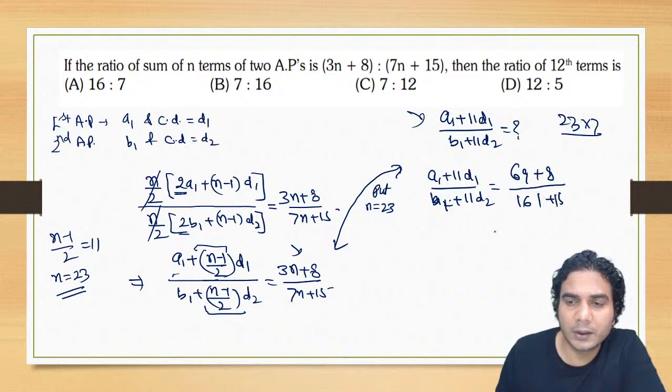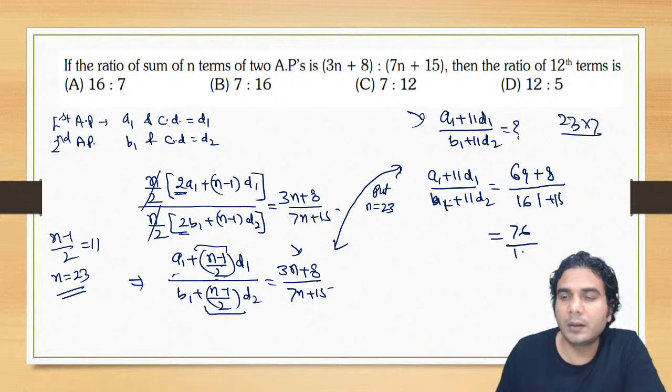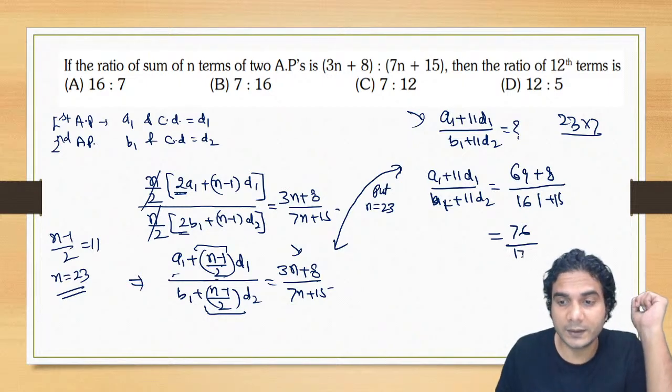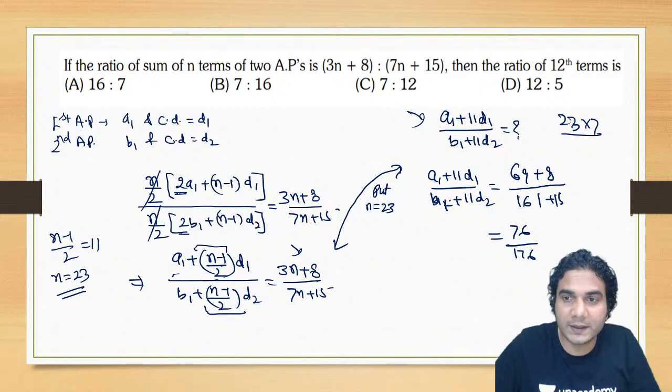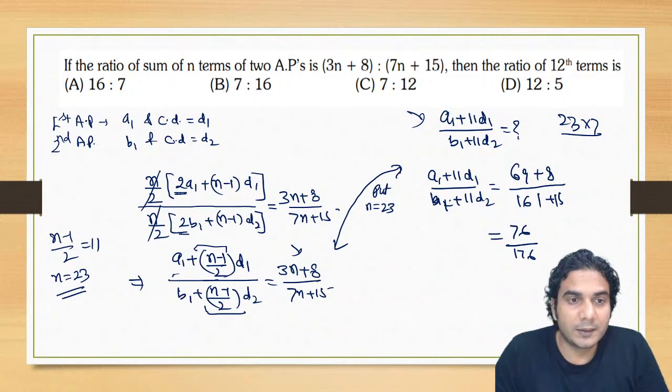Now add this and let's cancel whatever is cancelling. So it is 76 divided by 176. Now check it.